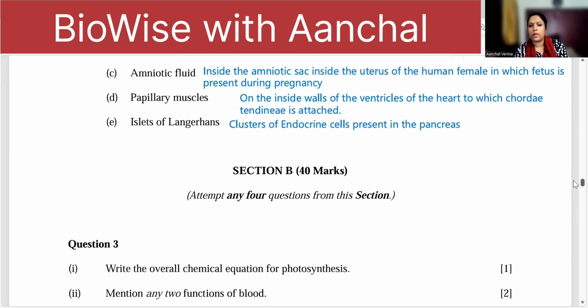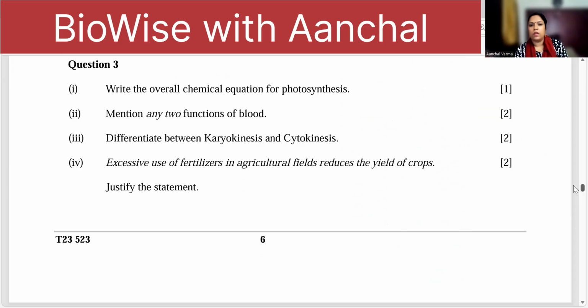Now this is section 1 completed. Section B. Overall chemical equation for photosynthesis. You have to write, now this is for 1 mark. So if you write the correct equation, you get 1 mark, otherwise 0. So here, what is the equation? I'll not be able to write very clearly, but at least children, you write it in the chemical form. I'm writing this way, okay?